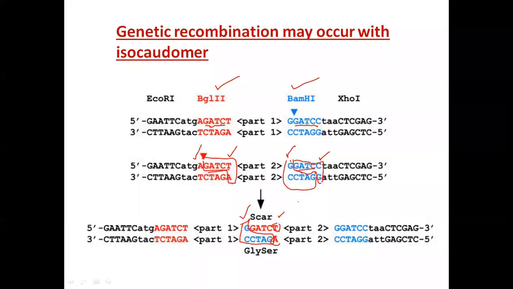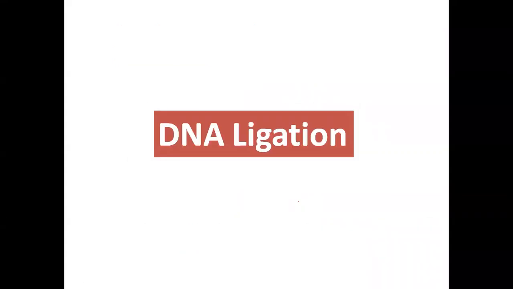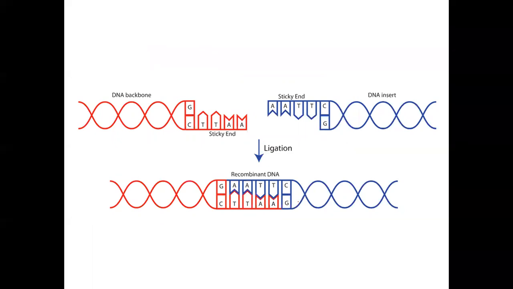So after isocaudomer digestion, we may have protein engineering. That is a very classical example cited here. This is very interesting actually, isocaudomers. So now this part is finished. We go to our next part, that is DNA ligation. What is DNA ligation?